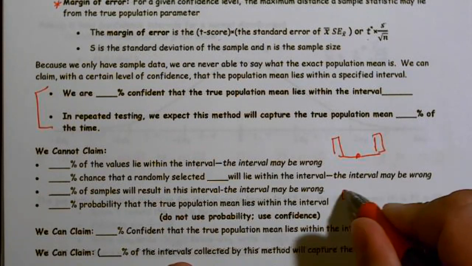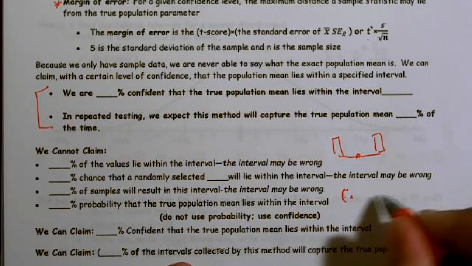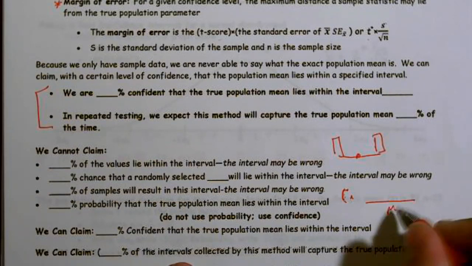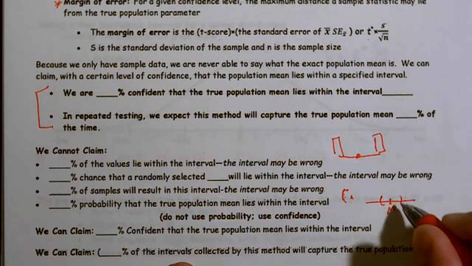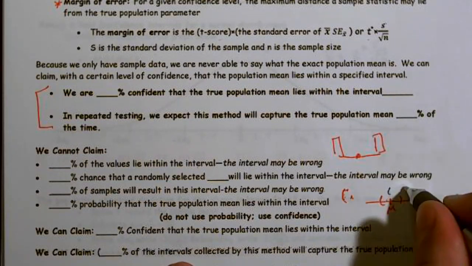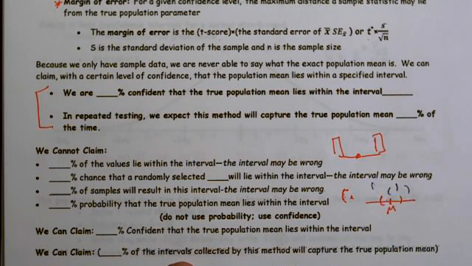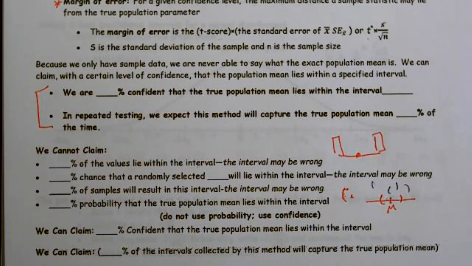So basically, I could have an interval like this. Well, if my true mean were here, I might have an interval that captures it exactly. I might have one that captures it slightly off, because that mean would still be there, or it may be something like this. So it may capture it, but they're not going to be exactly the same. Matter of fact, they're going to vary based on how wide they are.